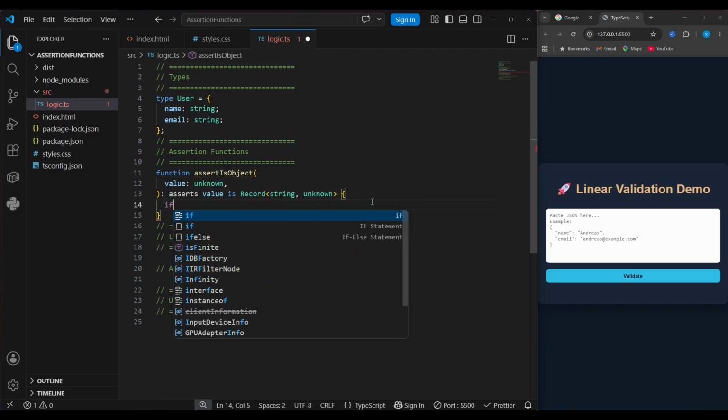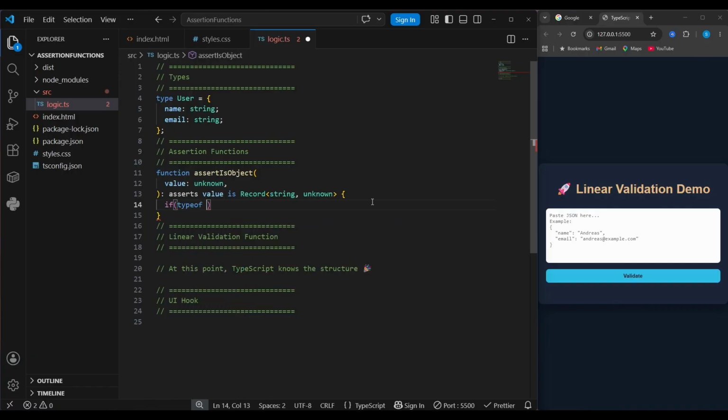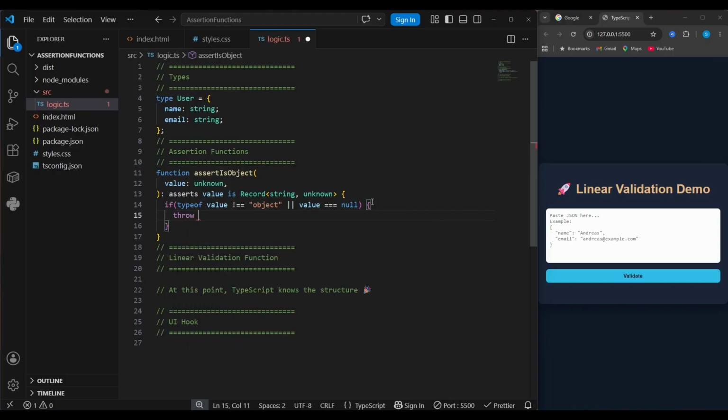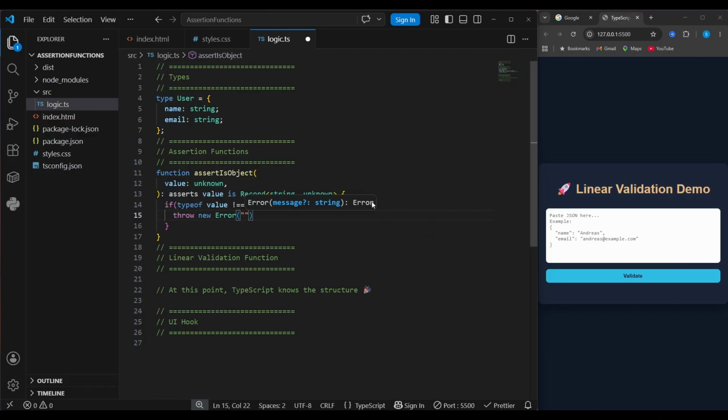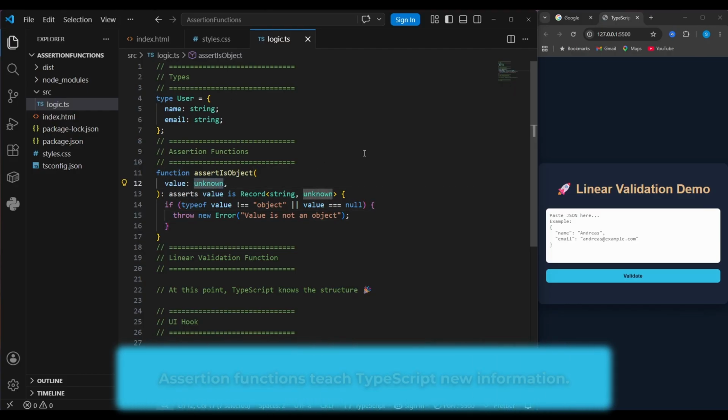What we want to do here is to check if typeof value is an object. So if it's not an object or it's null, in case we have an empty input, then we want this function to throw an error, throw new Error, and then of course we can also pass a message: this value is not an object. Cool. Notice that the input here is unknown because external data should never be trusted.